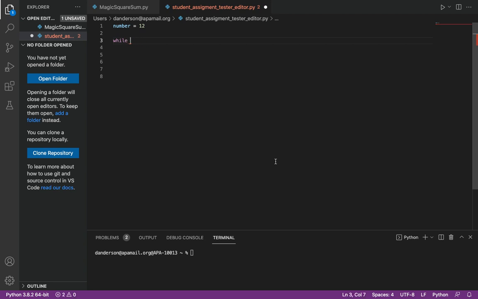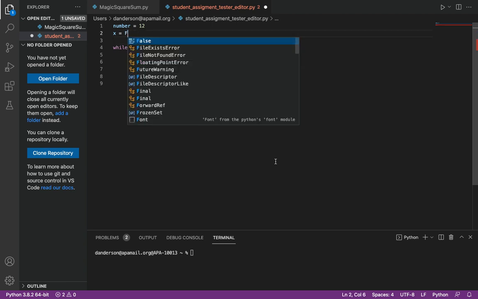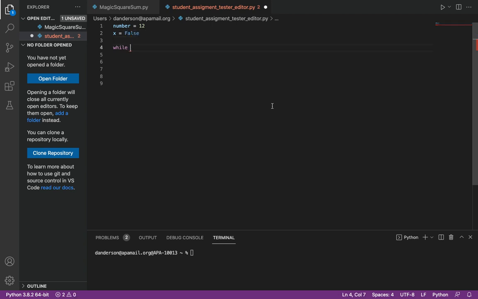Okay, so let's say this time, while we're going to create a variable x and just say that we're going to make it a Boolean, right, a true or false statement. Actually, I'm going to make this one false. Okay, while x is false, so while x is still false, okay, so you probably noticed here, this is me creating a variable. It's a Boolean variable, which means it's a true or false variable, but I just said x is false, okay? So anytime you print x, anytime you do something with x, it's going to think it's false.